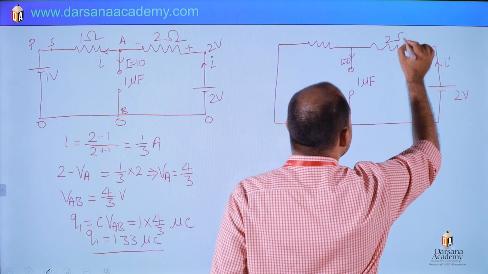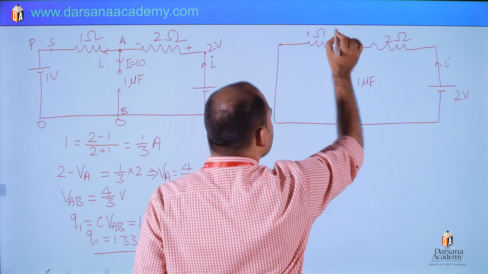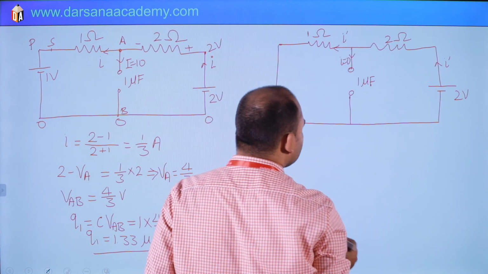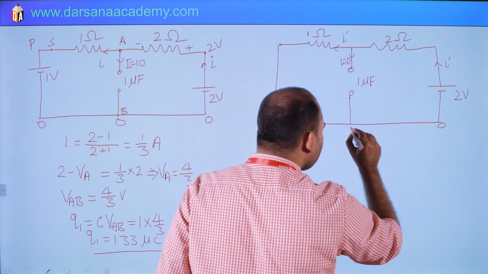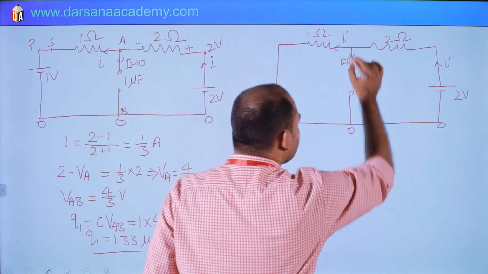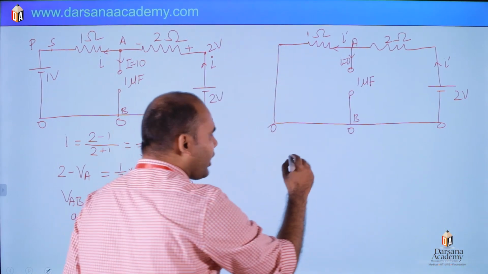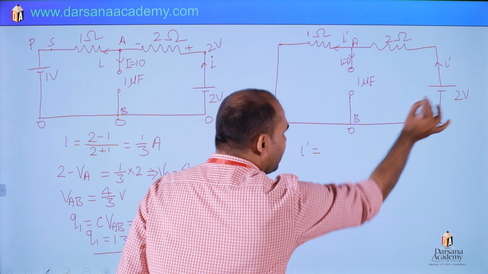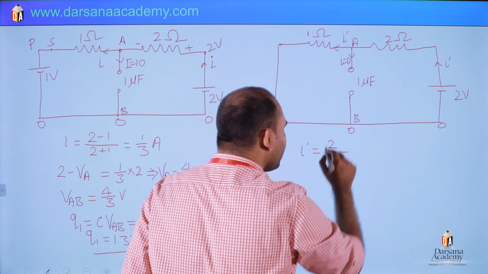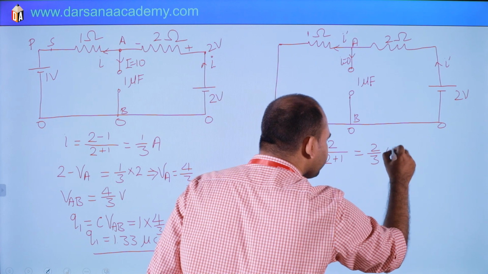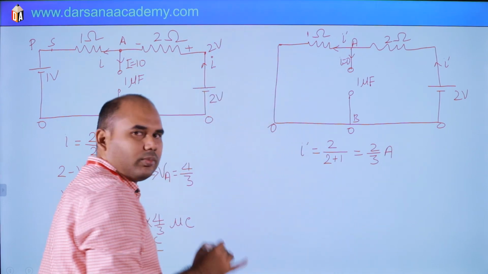This is 2 ohm. This is 1 ohm. So what will be I? The same current I dash will flow here. If this is our reference 0, this is point A and B as it is. So what will be I dash? I dash is V, 2 volt, by 2 plus 1, which is 2/3 ampere.